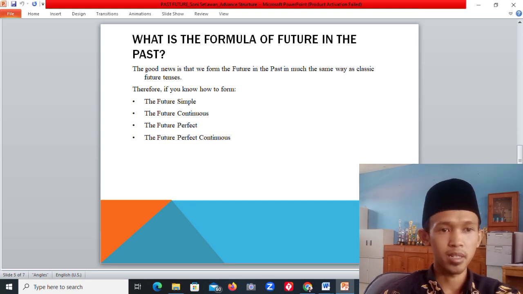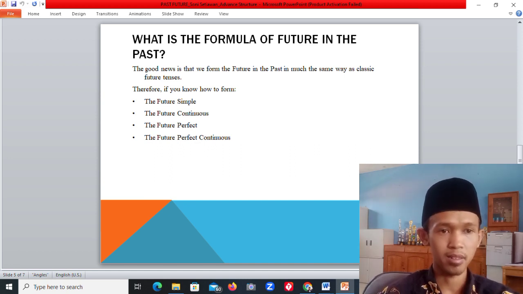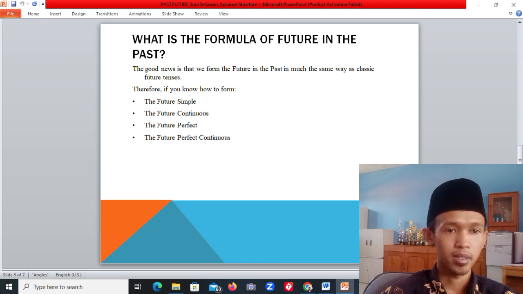The good news is that we form the future in the past in much the same way as classic future tenses. Therefore, if you know how to form the future simple, the future continuous, the future perfect, and the future perfect continuous, then you will quickly understand how to form the future in the past.